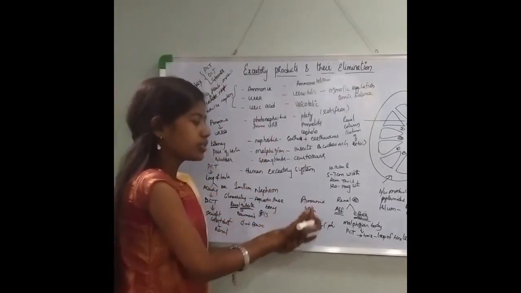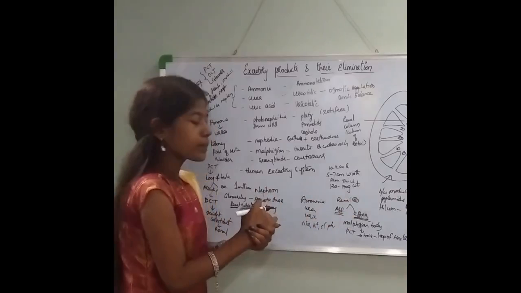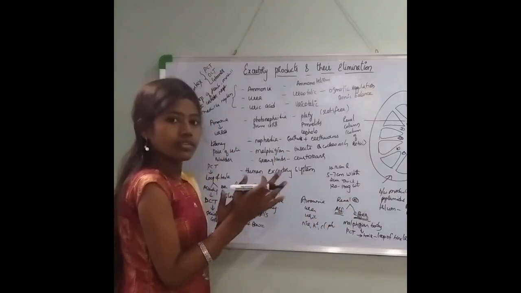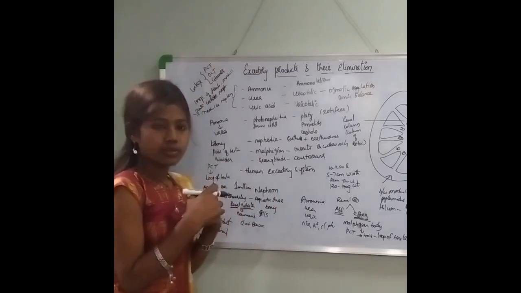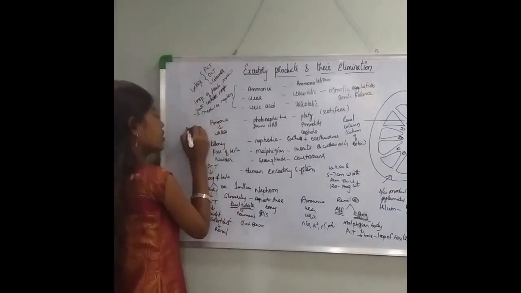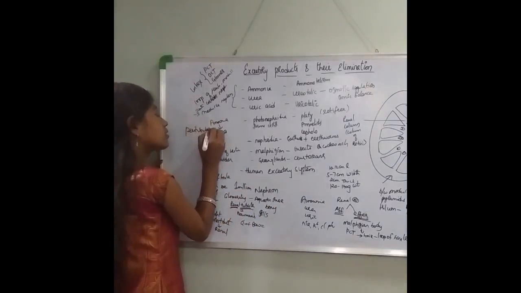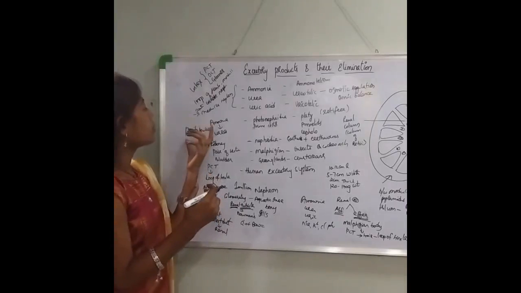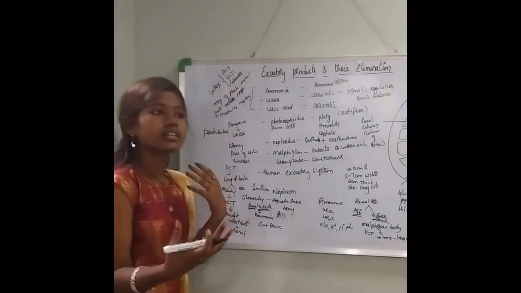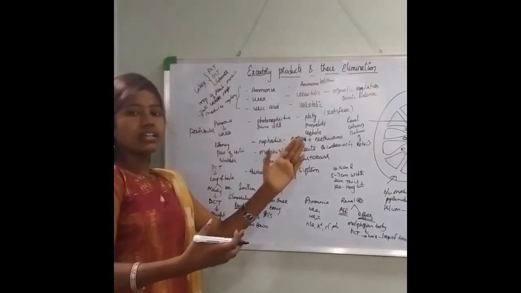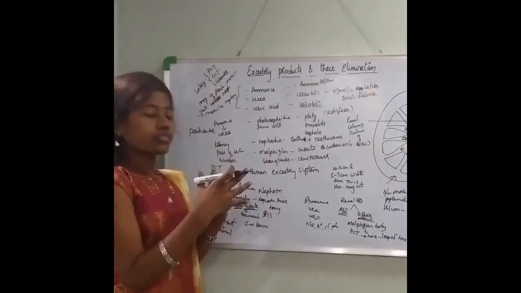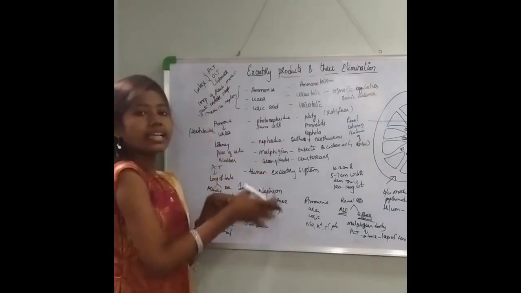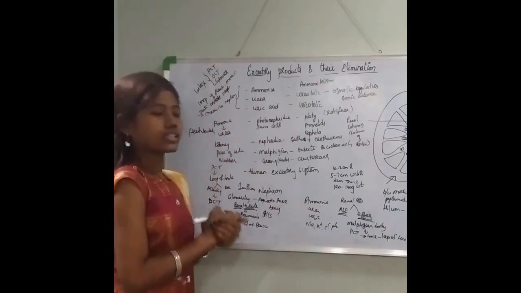Now the efferent arterioles are carrying blood away from the glomerulus. They will form a tubular-like structure, which is referred to as the peritubular network of capillaries. Now these peritubular capillaries will run in parallel to the descending loop of Henle and form a U-shaped structure called the vasa recta.